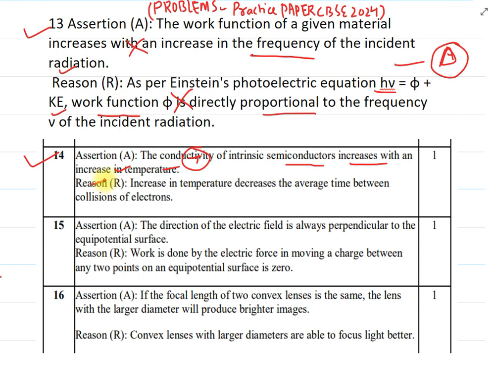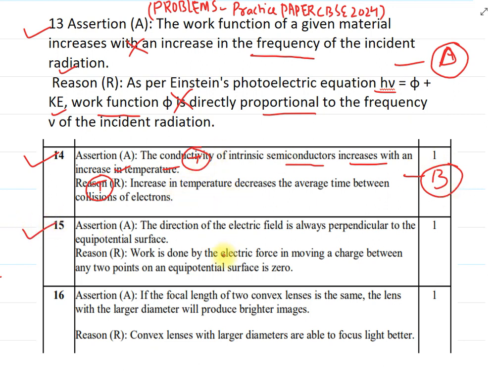So the reason is also true, but this reason is not the explanation for this assertion, because the cause of the increase in conductivity is that your electrons get excited from the valence band to the conduction band. That is the reason responsible for the increase of conductivity in intrinsic semiconductors. So assertion is true, reason is true, but that reason is not the explanation for the increase of conductivity in semiconductors with temperature. So the answer you give is option B: assertion true, reason true, but not the correct explanation.